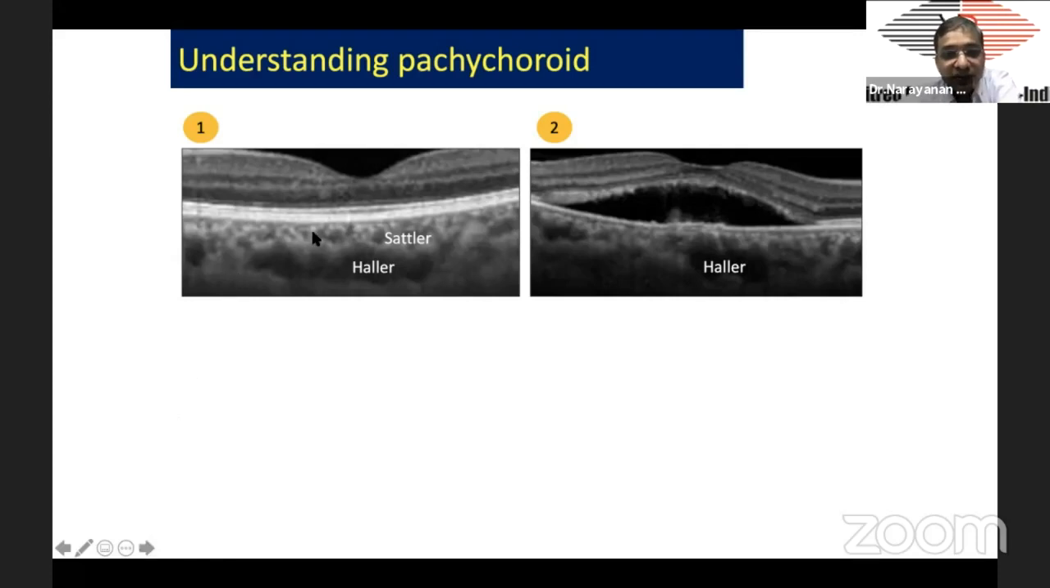As you can see on the left-hand side, you can see the Haller layer, Sattler layer, and the choriocapillaris underneath, the dark line beneath the RPE. It's all intact, and this patient would be doing well with good vision.